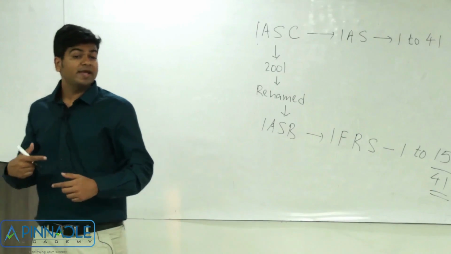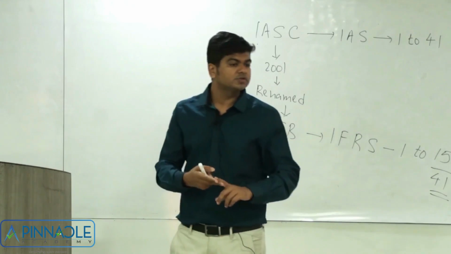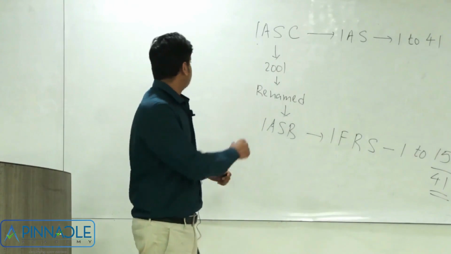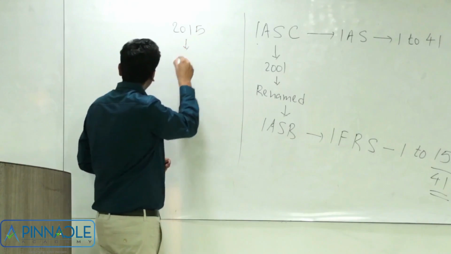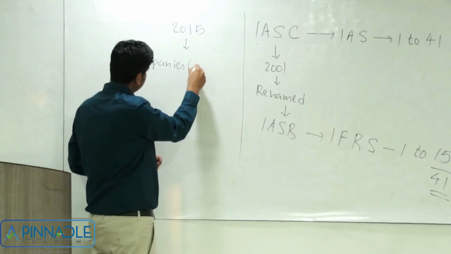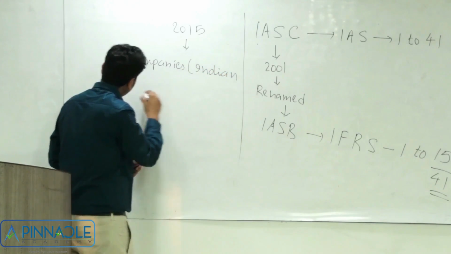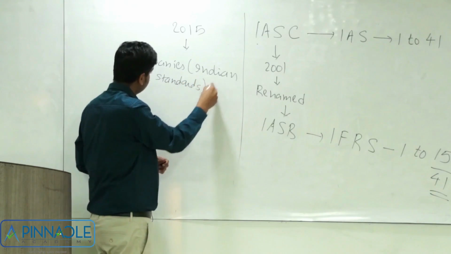The question is, what exactly is India's response to this global project which is going on? Sometime in the year 2015, our government issued what is known as the Companies (Indian Accounting Standards) Rules.